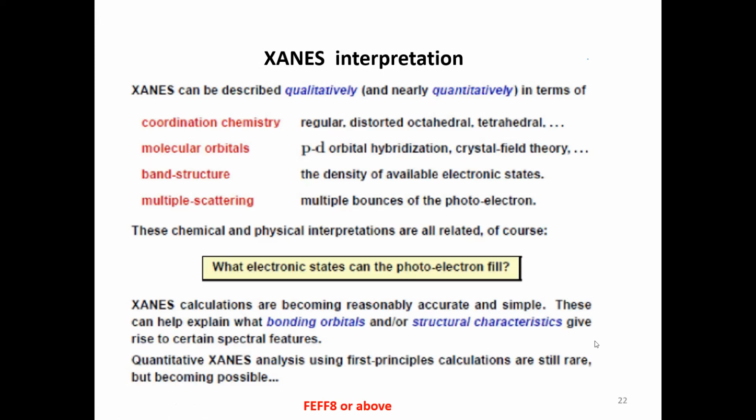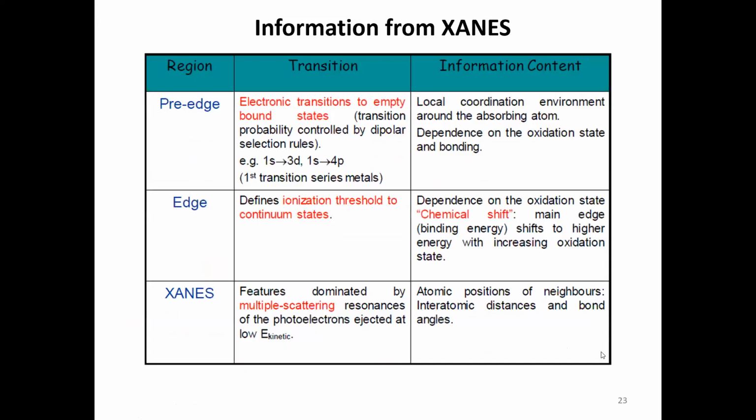Okay, so finally, for this last part, multiple scattering, we need this theory, which is a modern theory, but which is available online free of cost. So you can use it for analysis. So this again tabulates the GENS part. We have 3 components. The pre-edge gives you the local coordination environment around the absorbing atom and dependence of the oxidation state. And the edge gives chemical shift, and this gives the atomic positions of neighbors, the GENS part.